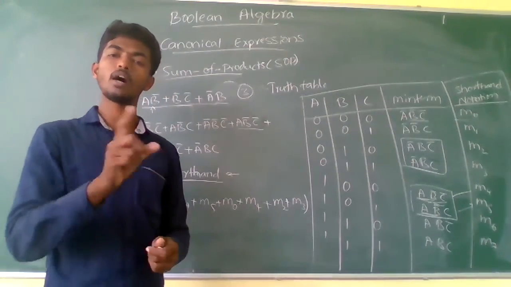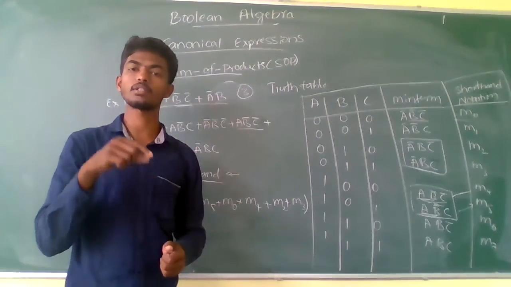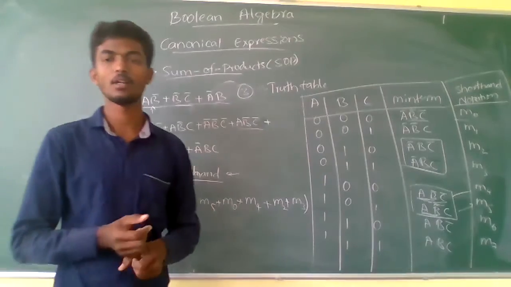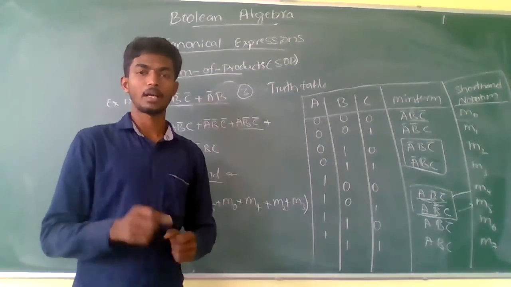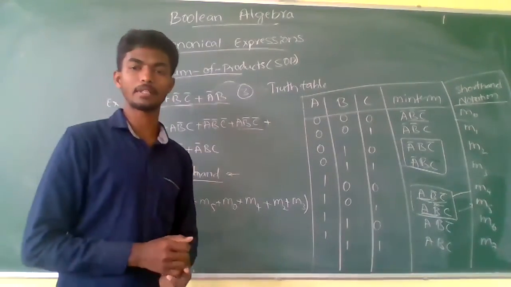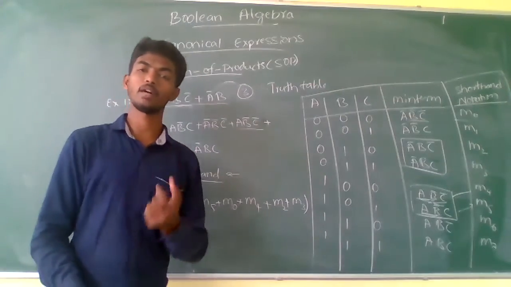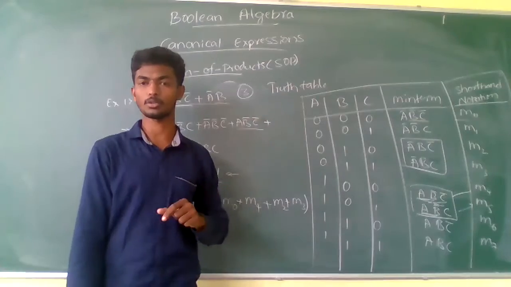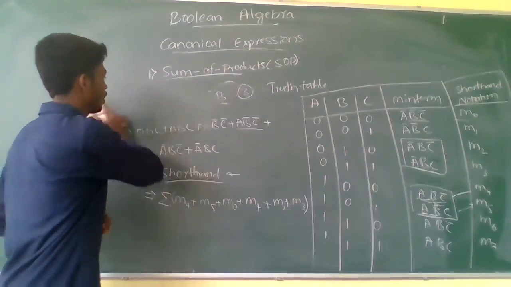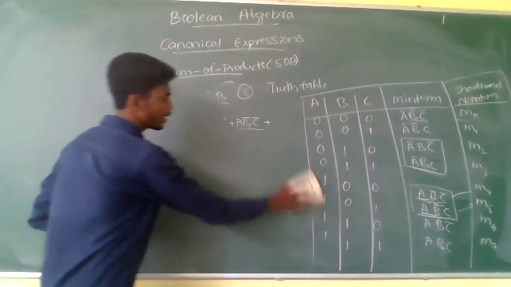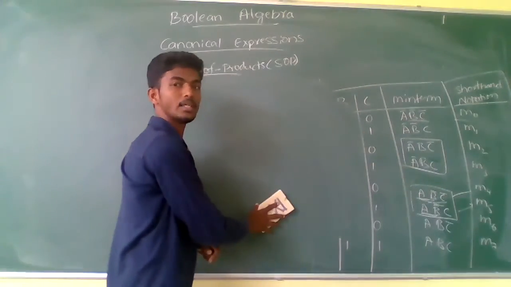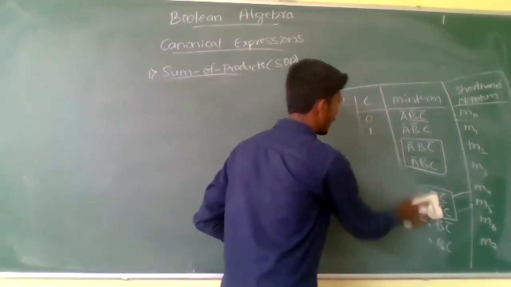And you have another method to convert the Boolean expression into the canonical expression using the algebraic method. Let us discuss the algebraic method. Whenever discussing the algebraic method, there is no need to draw the truth table. Let us see how to convert the Boolean expression into the canonical expression using the algebraic method.